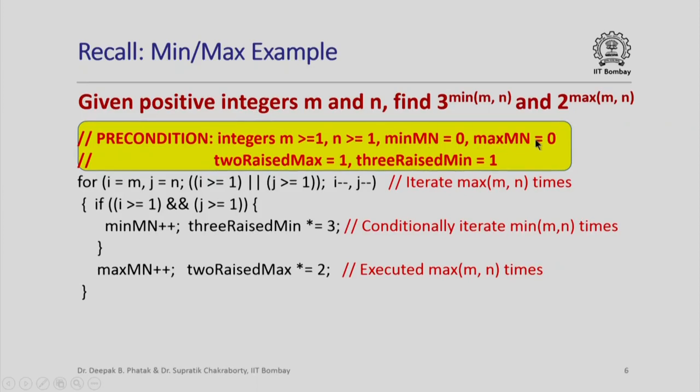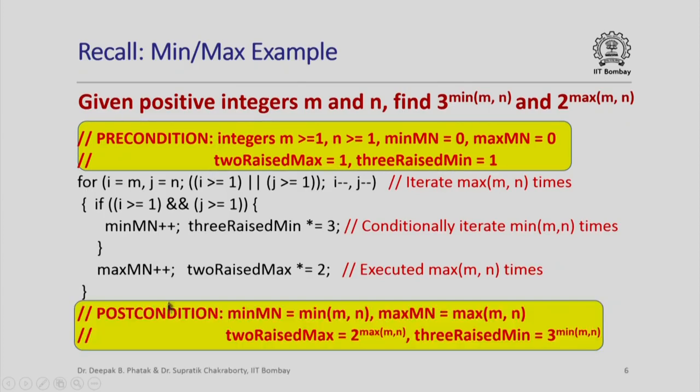Min mn and max mn were both initialized to 0, 2 raised to max and 3 raised to min were both initialized to 1. So this is the precondition. These are the relations on the variables that hold prior to entering the loop, and after I have executed the loop I want this post condition to hold: min of mn should indeed be equal to the minimum of m and n, max of mn should indeed be equal to the maximum of m and n, 2 raised to max should be equal to 2 raised to the max of mn, and 3 raised to min should be really equal to the value of 3 raised to min mn.